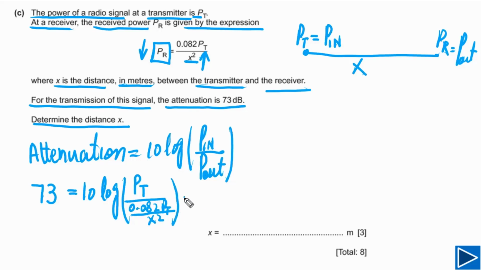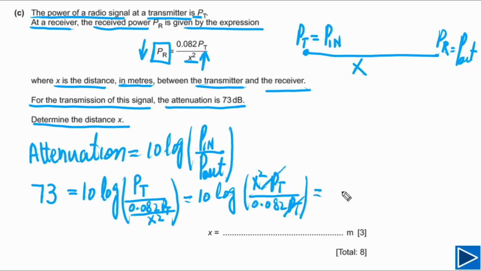We need to simplify this. If we simplify, we can write down like this. So this is 10 log x squared PT divided by 0.082 PT. Now as PT is common, we can cancel this. We are simply left with 10 log x squared divided by 0.082. Now simply we have to simplify this one.